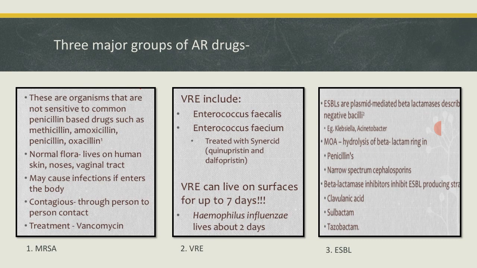Most bacteria and pathogens have this shelf life of 48 hours on a surface. Vancomycin resistant enterococci are strains of enterococci that are no more susceptible to vancomycin antibiotics, and those are called vancomycin resistant enterococci strains.